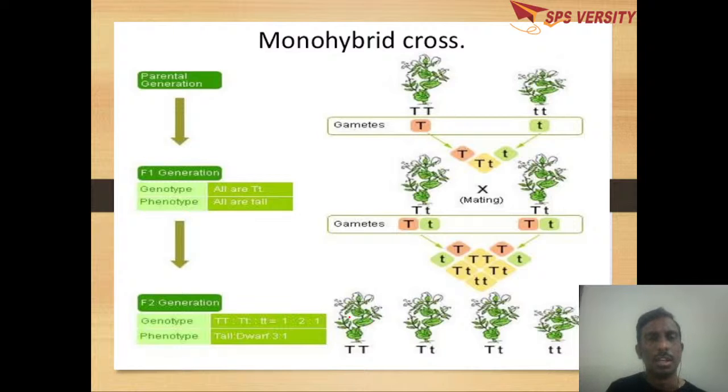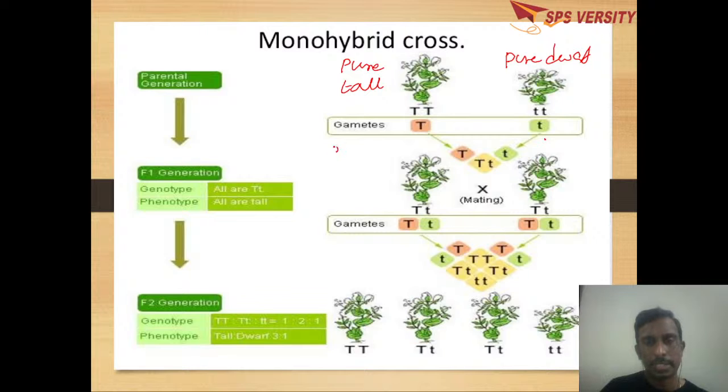First we'll start with what experiment he has done. In his experiment, he has taken 2 parent plants. That is, he has taken a pure tall plant, that is homozygous tall, and a pure dwarf. Homozygous tall plant means the alleles are capital T, capital T, whereas for the pure dwarf, the alleles are small t, small t. So here the gametes will get only one allele, that is capital T, or small t.